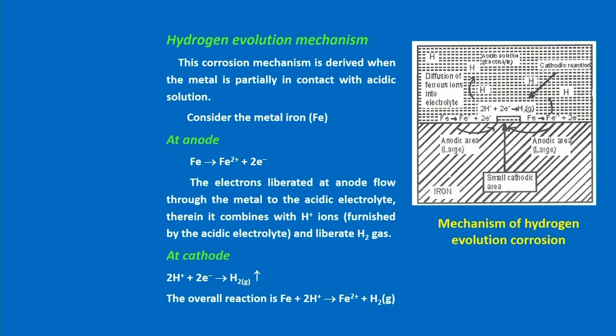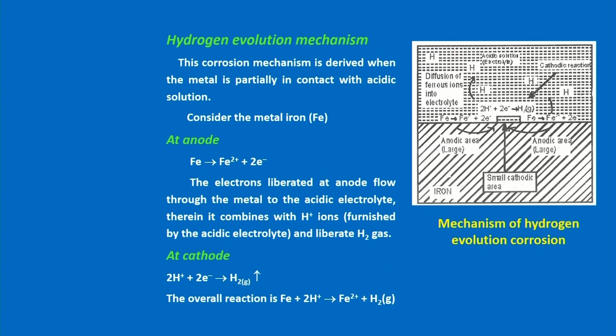Then the electrons liberated at the anode flow through the metal to the cathodic region, where they combine with H+ ions. The environment is acidic, which means there are plenty of H+ ions. These electrons are accepted by the H+ ions in the solution, and hydrogen gas is liberated. This is how hydrogen gas is produced in a laboratory on a small scale.